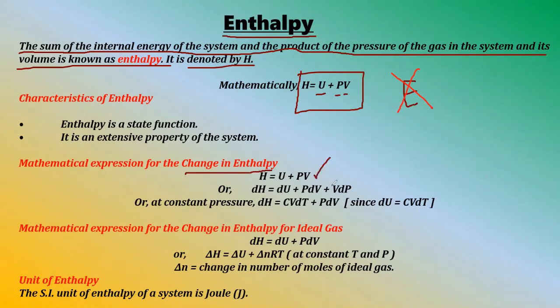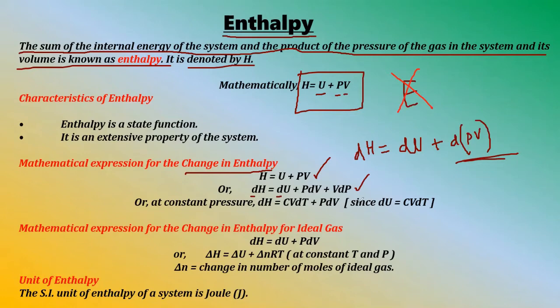We know H is equal to U plus PV. So let us have some term for change. d is the term: dH equals dU plus d(PV). Within the bracket we have P as well as V. Whenever this type of thing comes, one is taken constant and the other is differentiated. So first P is taken constant and V is differentiated, then V is taken constant and P is differentiated. So we have dH is equal to dU plus PdV plus VdP.